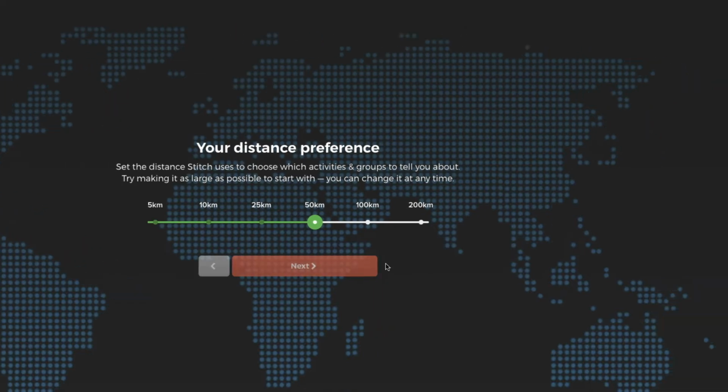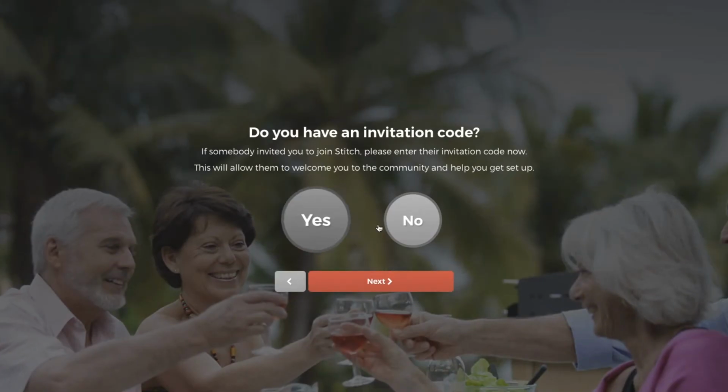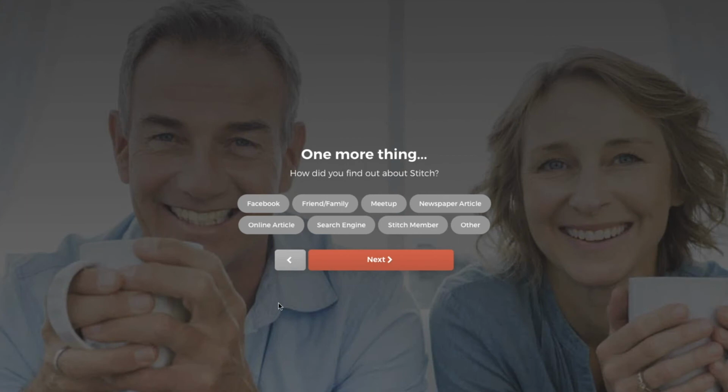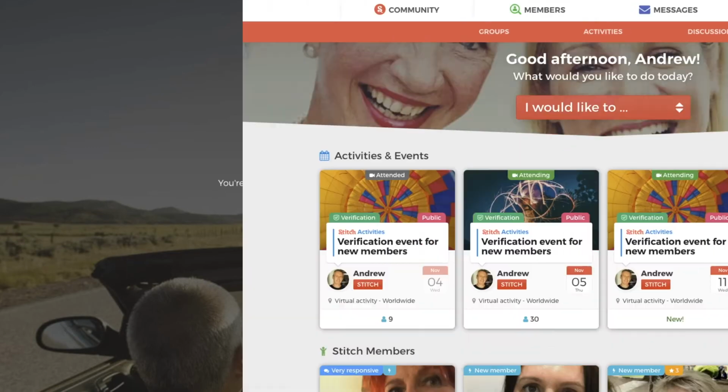The next page asks you if you've been invited by anybody. So if an existing Stitch member has asked you to the community, then you can enter the invitation code they've given you. Just click next. You can let us know how you found out about Stitch, and then bang, you are done. You're into the community. Fantastic.